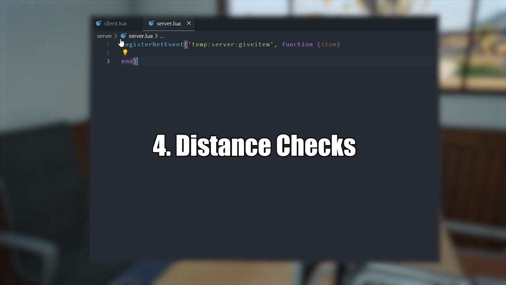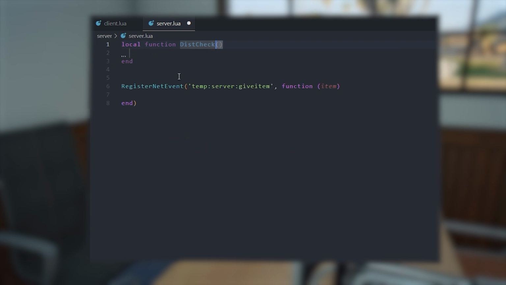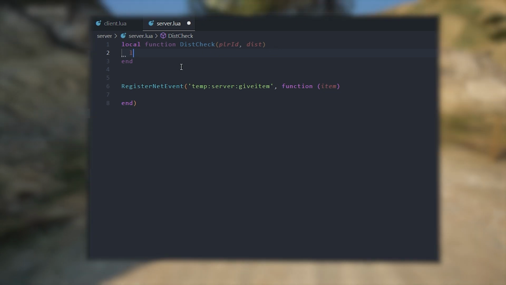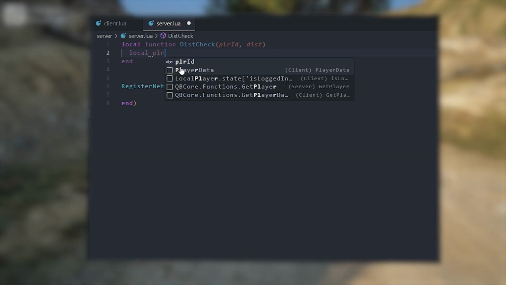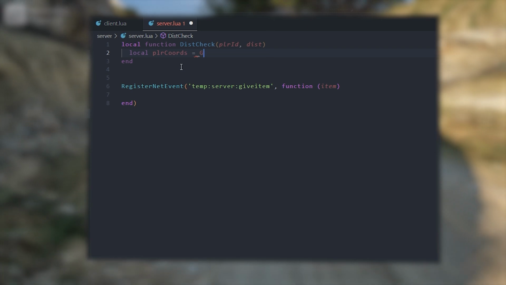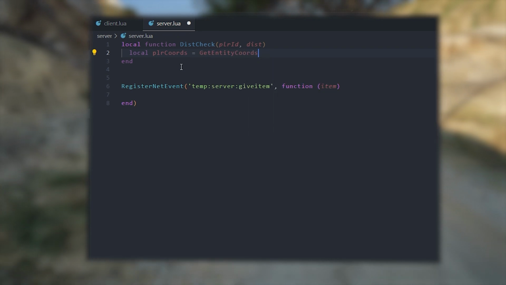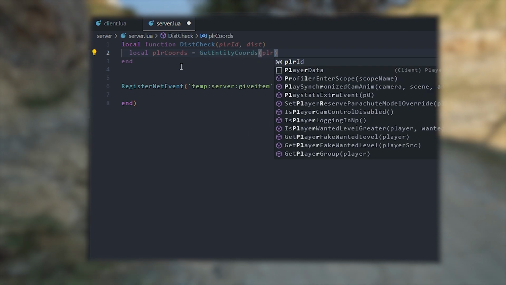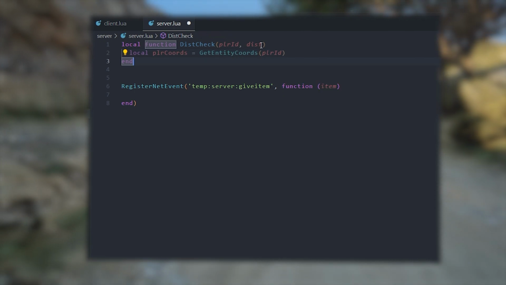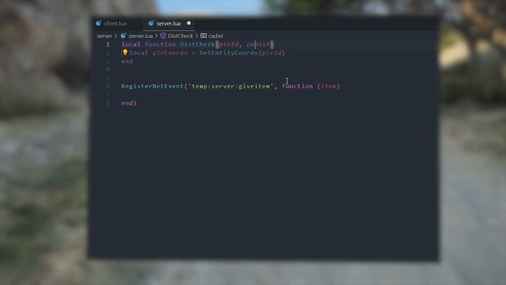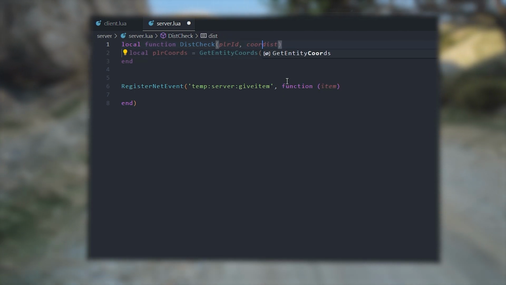All right, so the next thing we're going to do is distance checks. Very easy function here to do. We're just going to do local function, we'll call it dist check, and we're going to do player ID and dist. All we're going to do here is local player coords equals get entity coords. We're going to get the coords of the player. I forgot we need another parameter here, just coords.